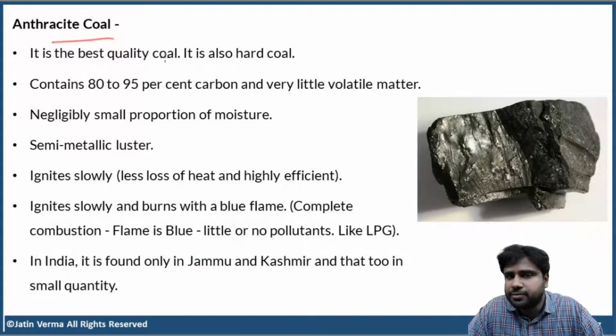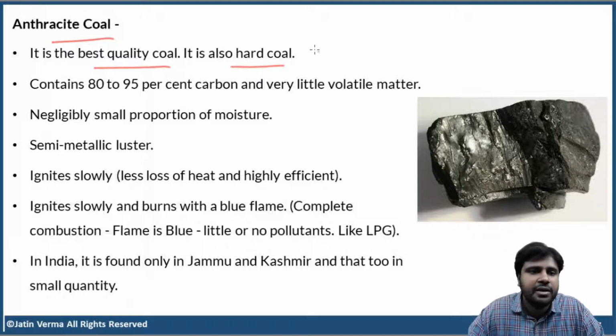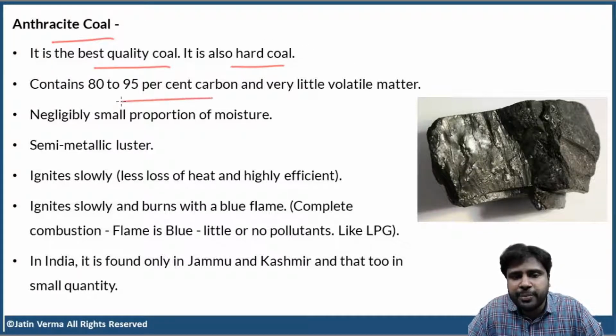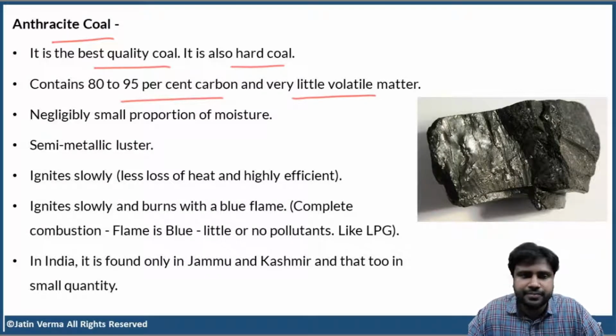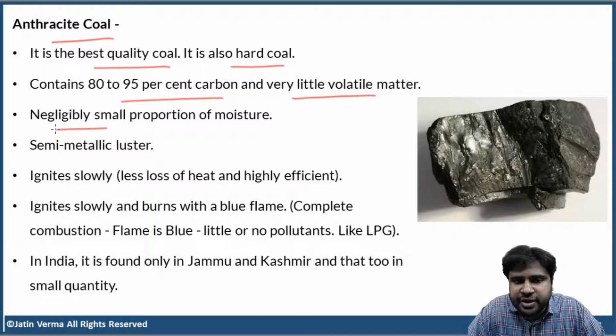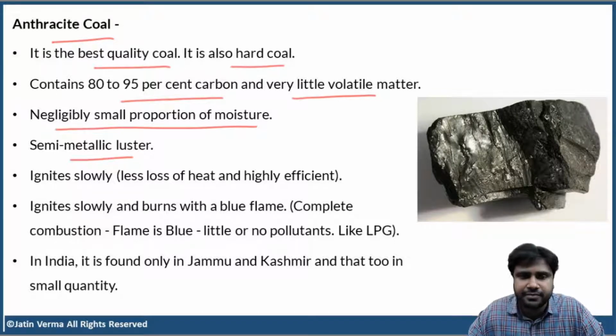Now, anthracite coal. This is the best quality coal. And also it is a hard coal. See, look at this. It seems to be very hard. And also it has a metal-like surface here. Metallic luster, metallic surface. So anthracite contains 80 to 95% carbon and very little volatile matter. Very, very little impurities. And it contains negligibly small proportion of moisture. Okay, and it has semi-metallic luster. That means the surface almost seems like a metallic surface. Now, anthracite coal, it ignites slowly.